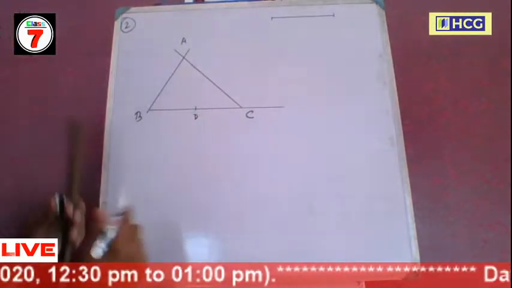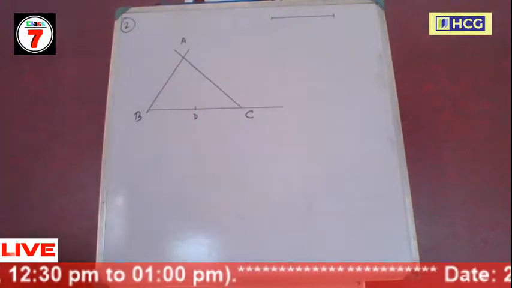This point is D. Again, we bisect the line segment AC.